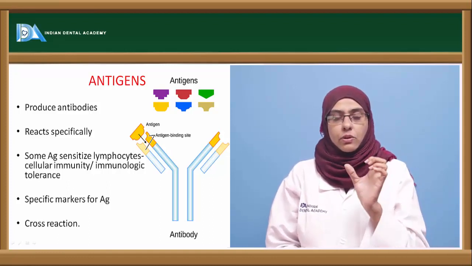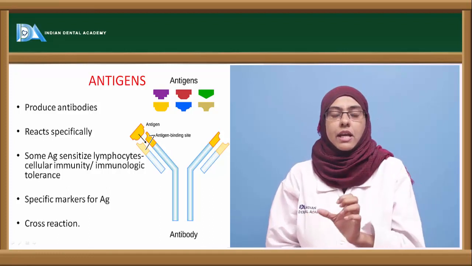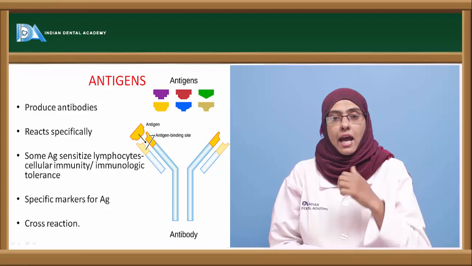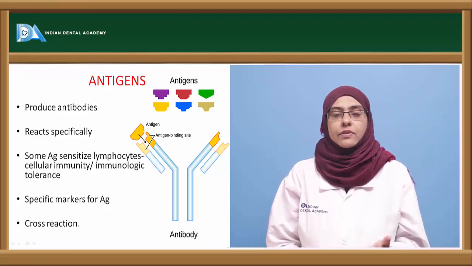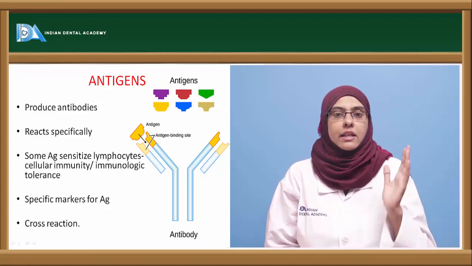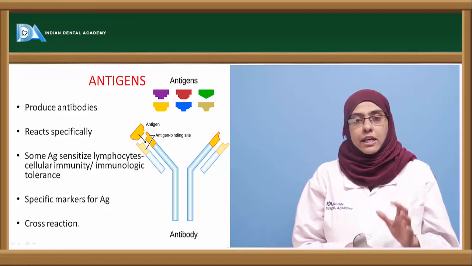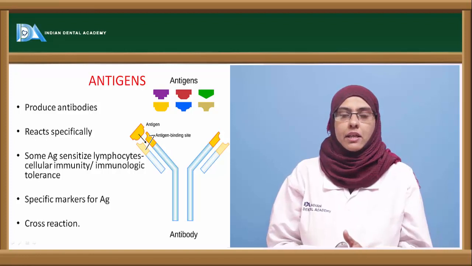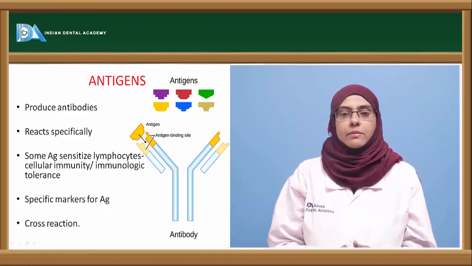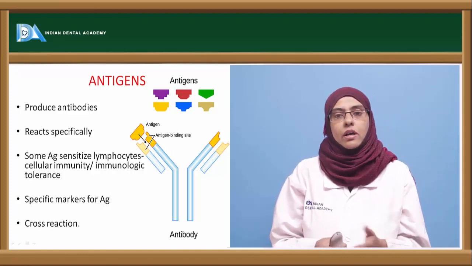A specific reaction occurs only between the antigen and antibody, and it is a hallmark of an adaptive immune response, where the antibodies or the T lymphocytes carry specific markers that can interact with only those antigens that are able to induce them. So it is a specific reaction that can be observed because of the specificity, and they get precipitated, which can be observed very clearly in vitro or in vivo.